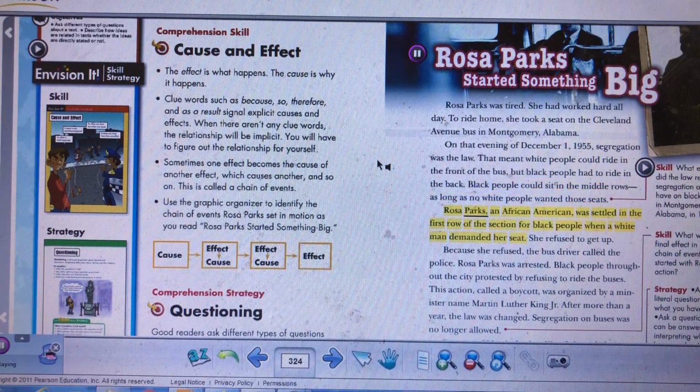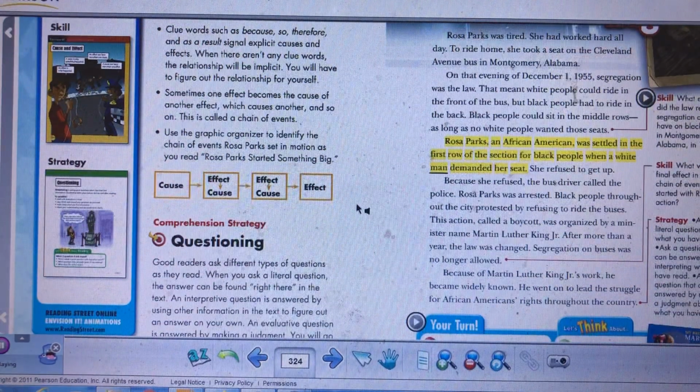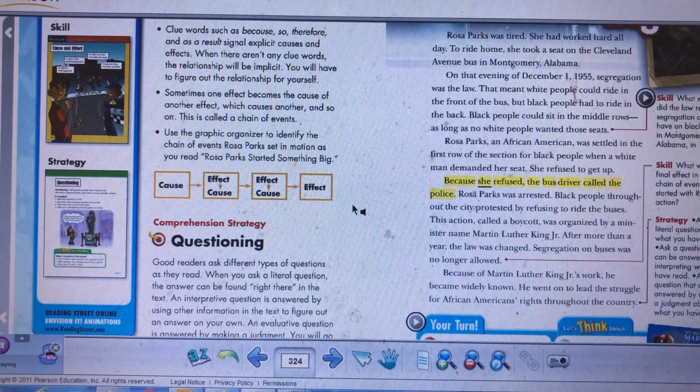Rosa Parks, an African American, was settled in the first row of the section for black people when a white man demanded her seat. She refused to get up. Because she refused, the bus driver called the police. Rosa Parks was arrested. Black people throughout the city protested by refusing to ride the buses.